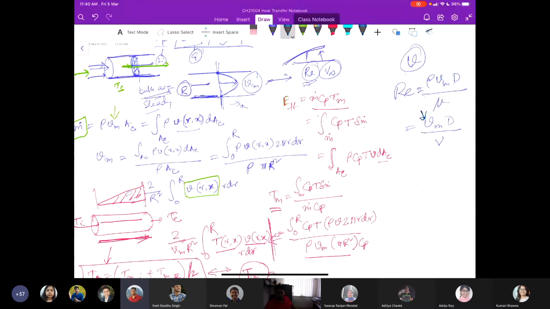So this is known. Now what about D in case of a non-circular cross section? Can you quickly tell me what would be D in case of this kind of cross section, the square duct, if the sides are A?